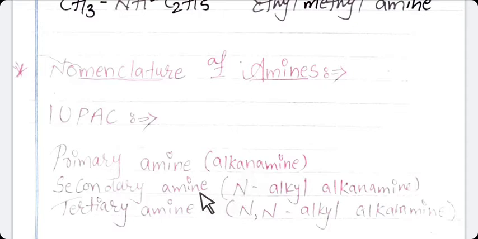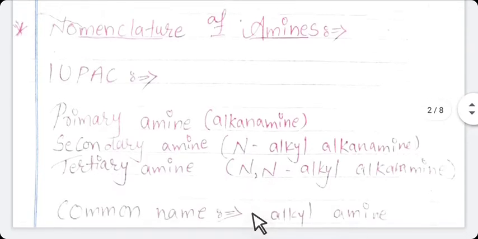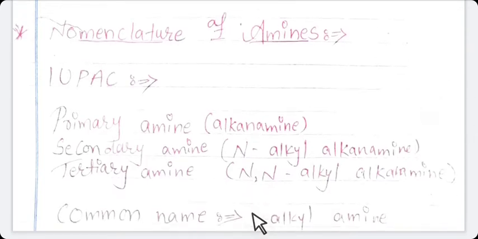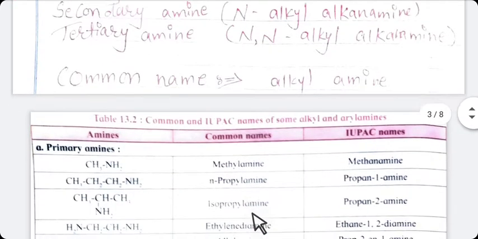For secondary amine, the formula is capital N dash alkyl alkanamine. For tertiary amine, capital N comma capital N dash alkyl alkanamine. This is for IUPAC. And for common name, you can give the name of the amine by common type, it is alkyl amine. Now see the example.